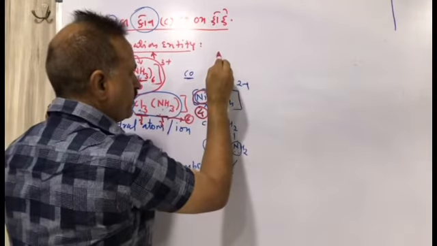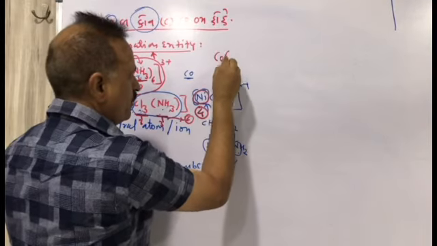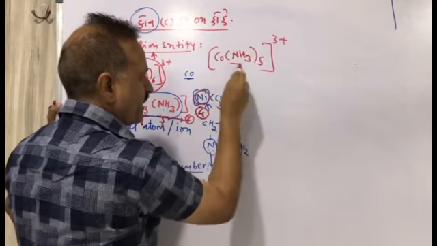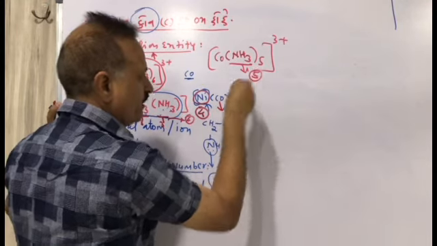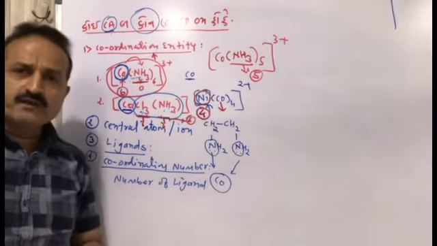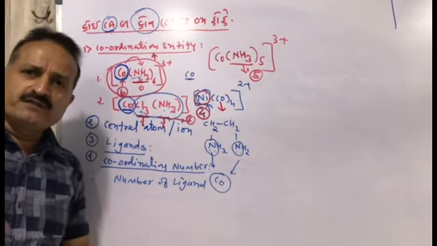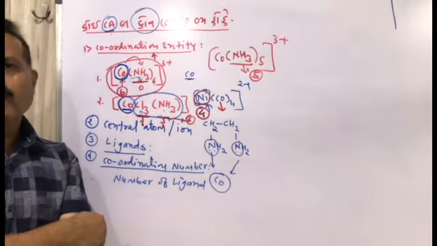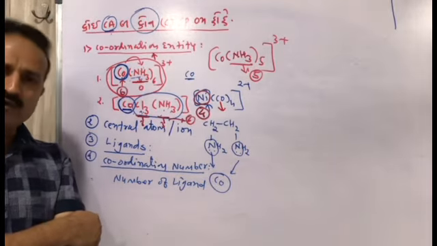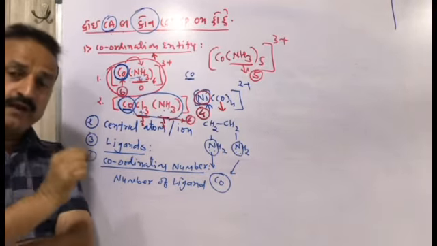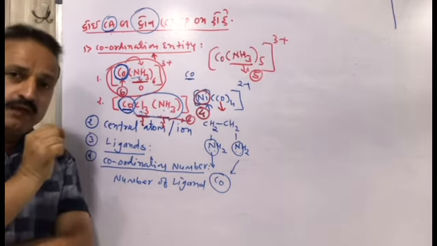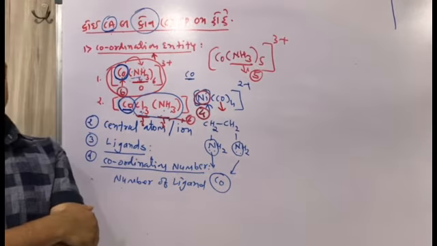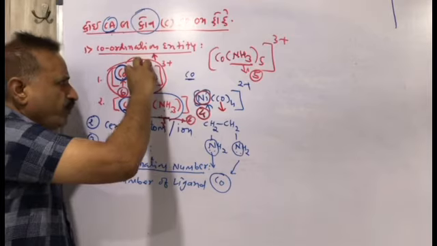Suppose I am writing over here Co(NH3)5 with 3 plus. So here ligands are 5, so coordination number will be 5. Coordination number means the number of ligands attached to the central atom by coordinate covalent bond. The coordinate covalent bond is formed by the ligand to the central atom. So clear? Here the number of ammonia molecules is 6.